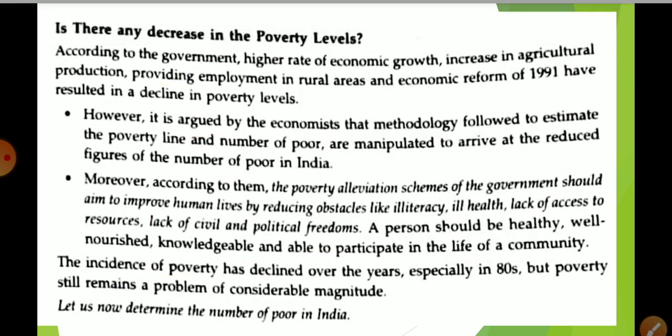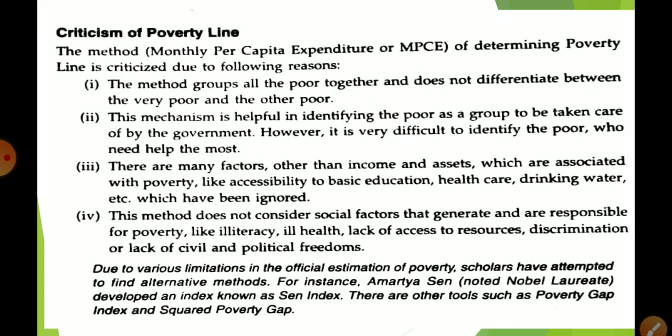Okay, now criticism of the poverty line. What are the criticisms of the poverty line? So we have learned now what we mean by poverty. The poverty line is a cutoff that divides the people of any country between poor and non-poor. Okay, and we have learned about the methodology, post and pre. Okay, now we are going to learn here what is the demerit या drawback या criticism of the poverty line.